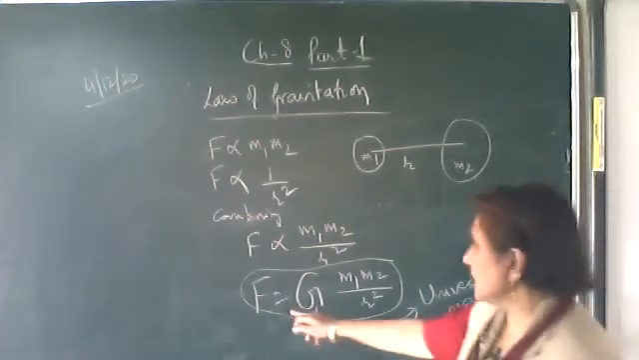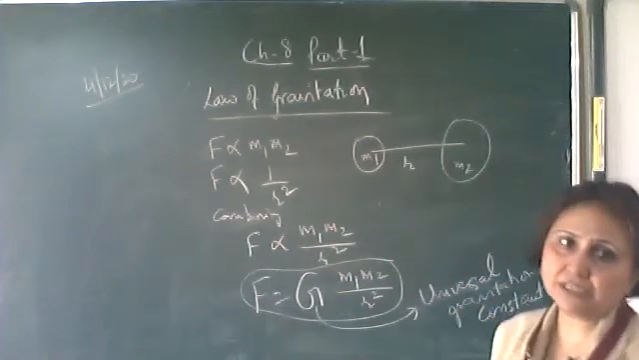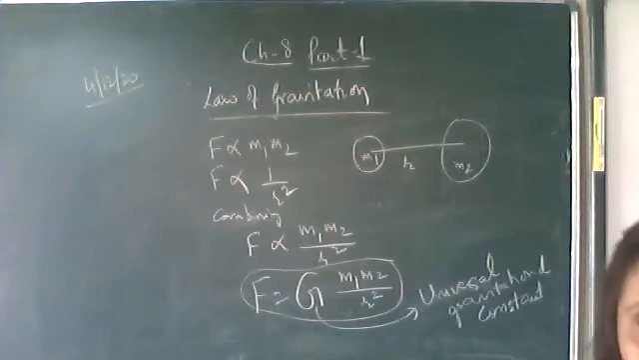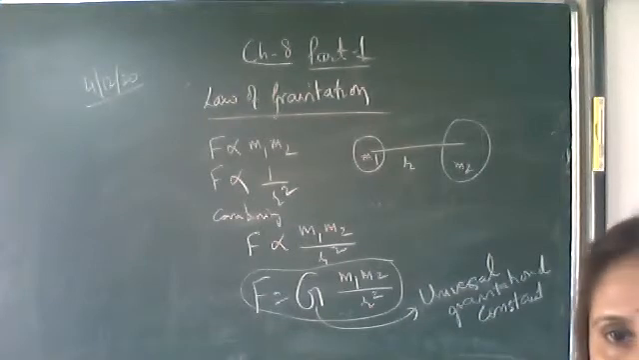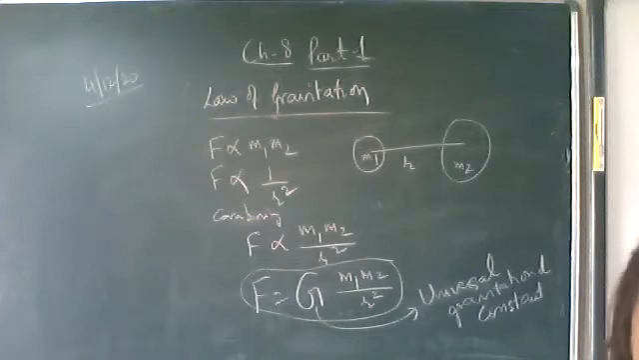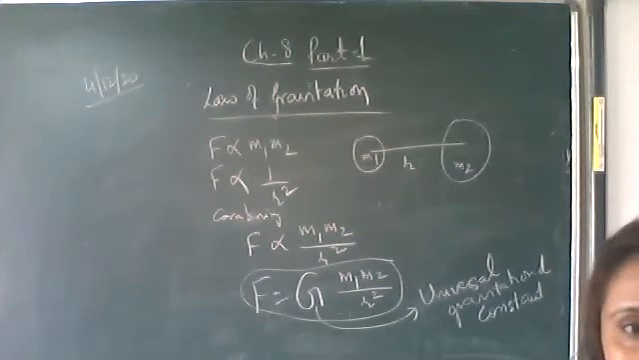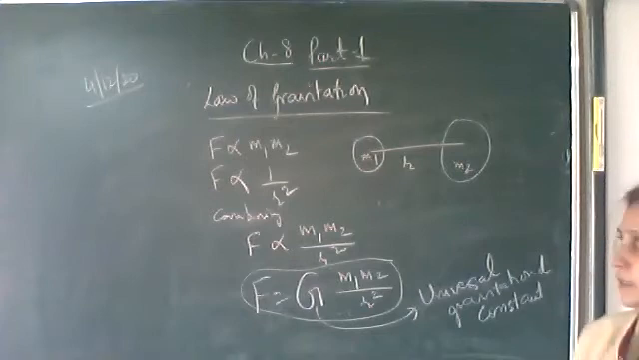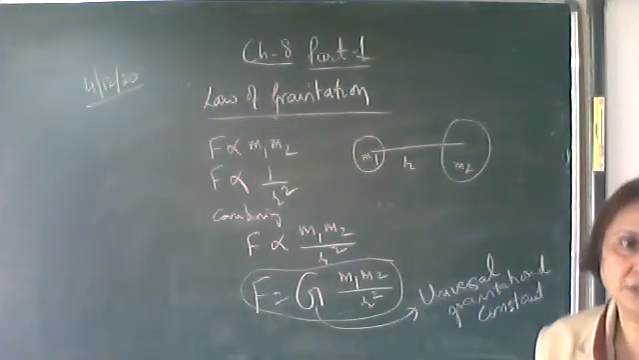And this force acts along the line joining the two bodies. What will be the direction? Force is a vector quantity, we'll write it in the vector form also. But here, what is the direction of the force? Along the line joining the two bodies. Note down the direction of force: the direction of force is along the line joining the centers of the two bodies.